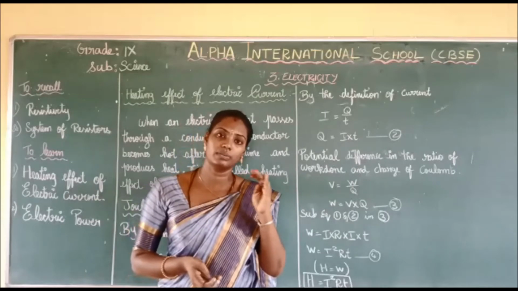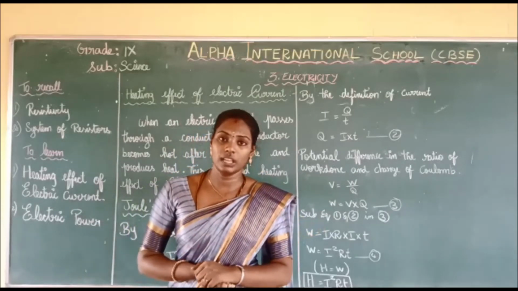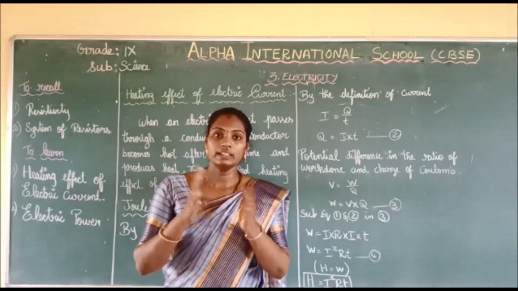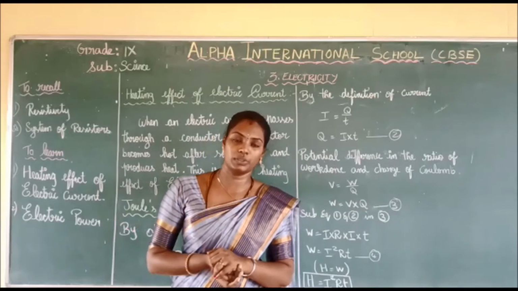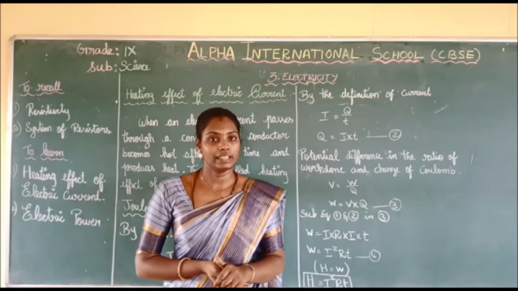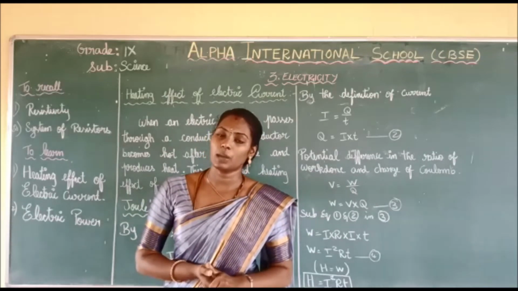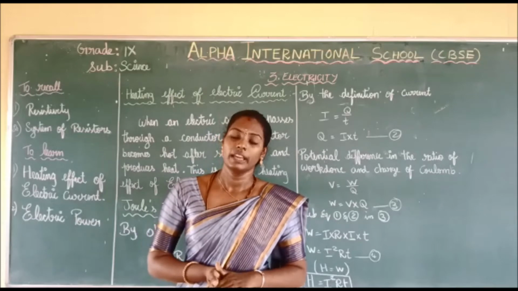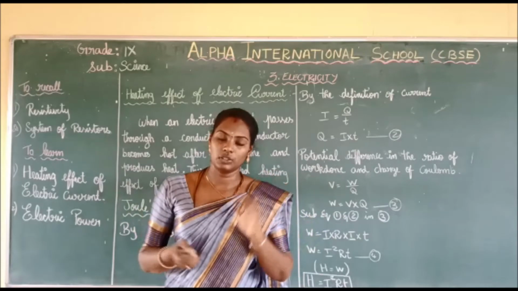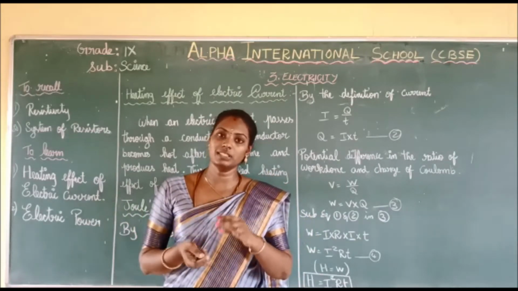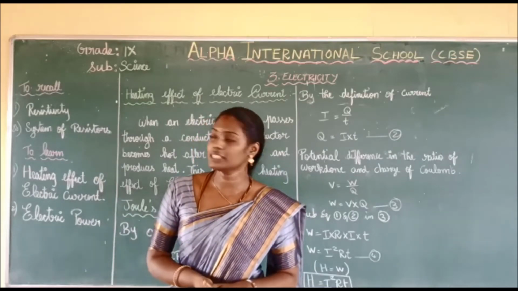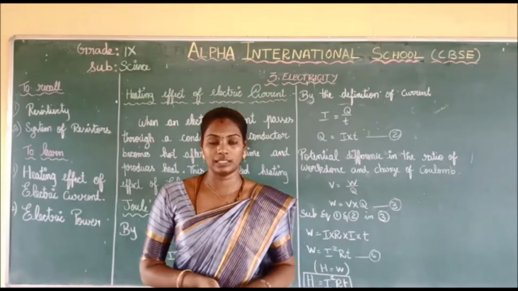The 4 readings conclude that the electric resistance is directly proportional to the length of the wire, and inversely proportional to the thickness of the wire. So this is about resistivity. That means if the length of the wire increases, the resistance also increases. If it decreases, the resistance also decreases. That is resistivity.